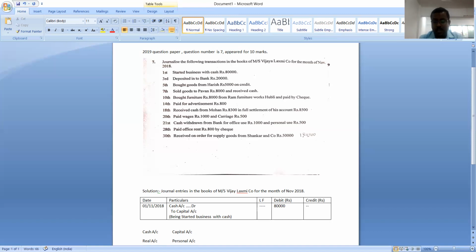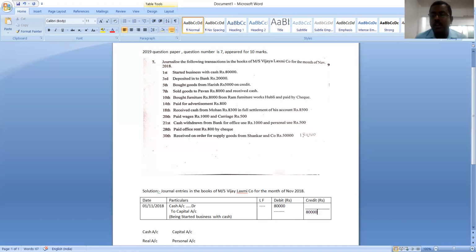So in the same line, the credit column is nil. Okay, fine. Here in the next line, we have the name of the account that is credited. So here the debit column is nil, and in the credit column, we should write the amount. And this amount must be written parallel to the name of the account that is credited.